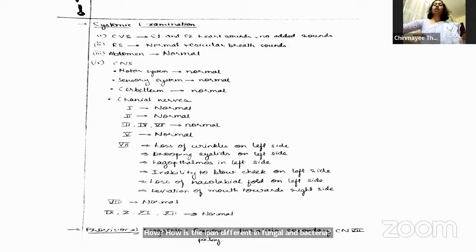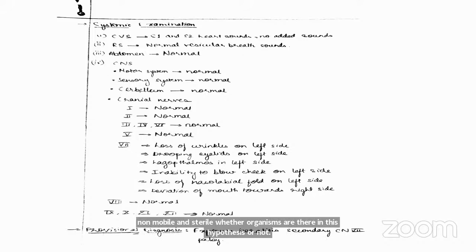Yeah, and also the consistency. It is thick, and the other is very thin; mobile and non-mobile. So it's mobile in a bacterial, non-mobile in fungal. And sterile, whether organisms are there in this hypopyon or not? Ma'am, in fungal, organisms will be present. That is, it is non-sterile. Whereas in bacterial, it will be sterile, ma'am. Okay, so these are the different ways you differentiate.